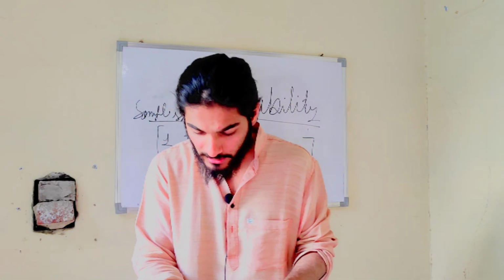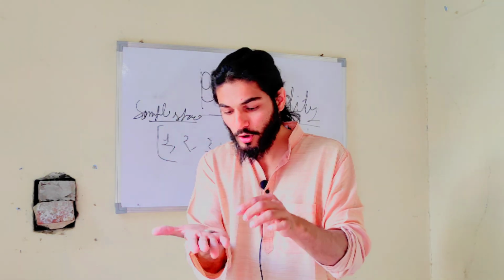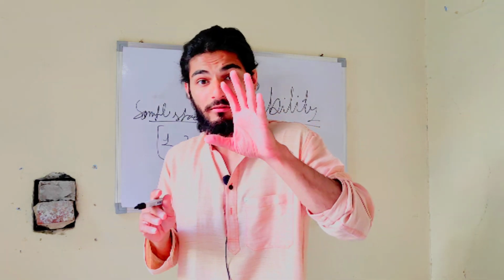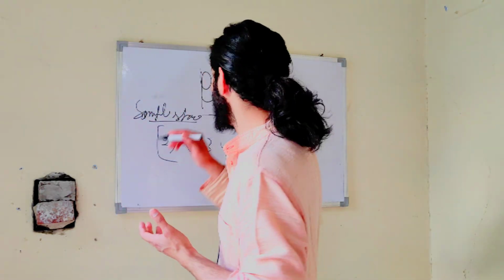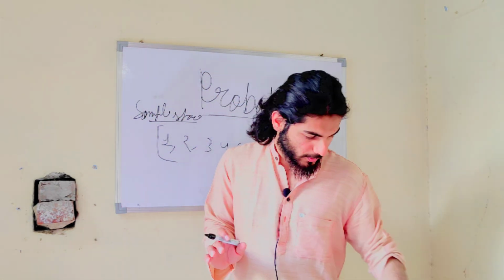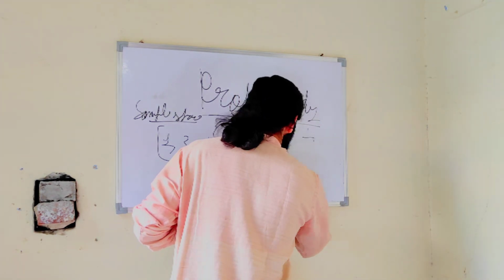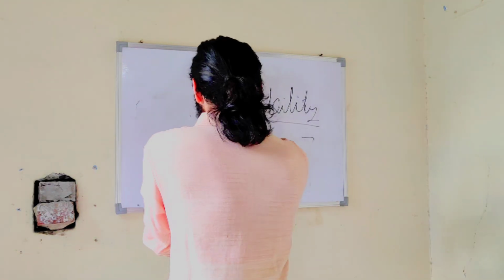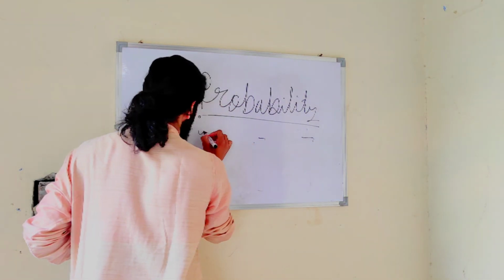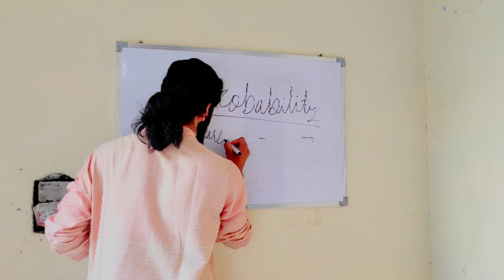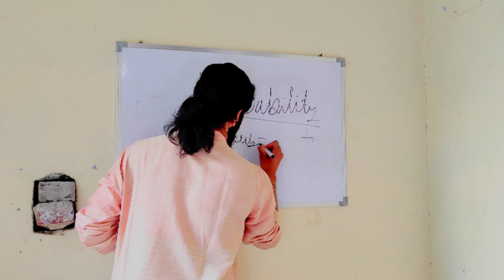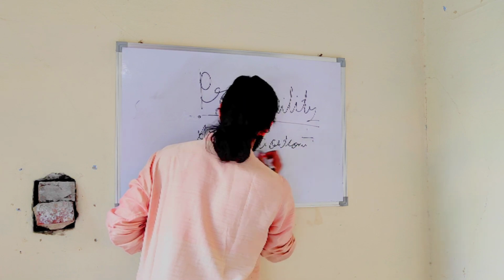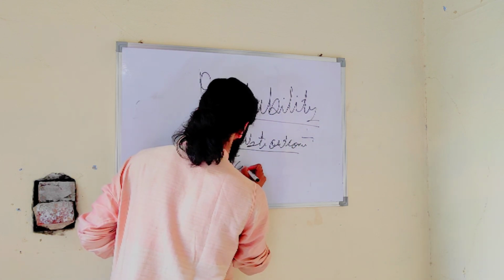If I roll this coin and get head, then possibly I will get either head or tail. Now when it comes to probability, you have to keep in mind that probability is nothing but favorable outcome upon total outcome.